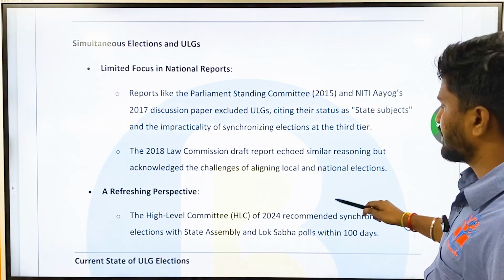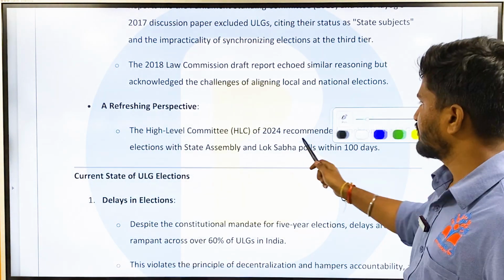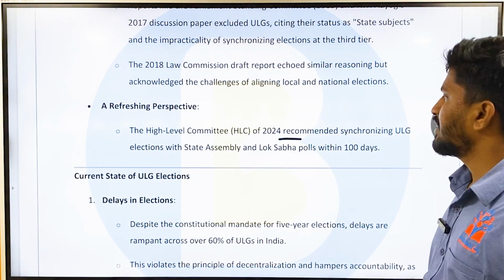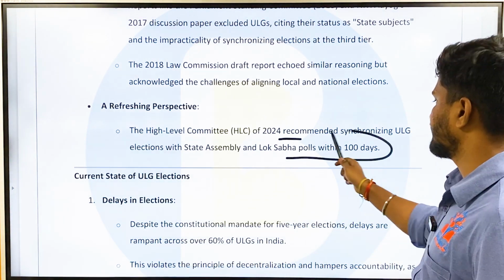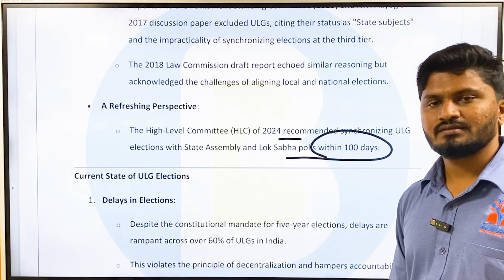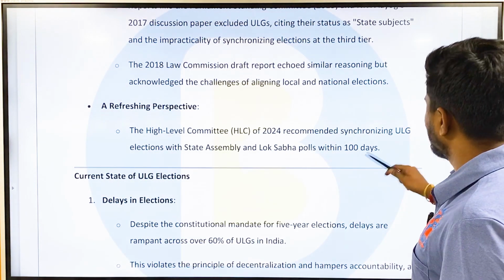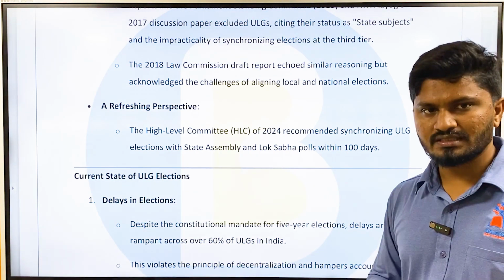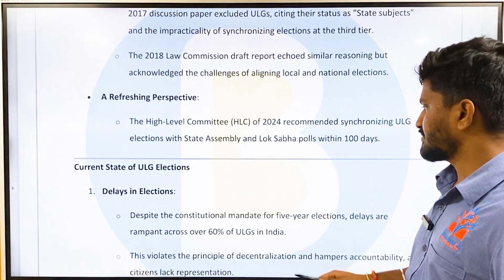Then there is a refreshing perspective, that is, the High Level Committee of 2024 recommended synchronizing urban local elections with state assembly elections, with local elections held within 100 days. Okay, you can synchronize, but there should be a gap between both the elections, that is within 100 days. Then, so if these are the issues, these are the key takeaways of this article,